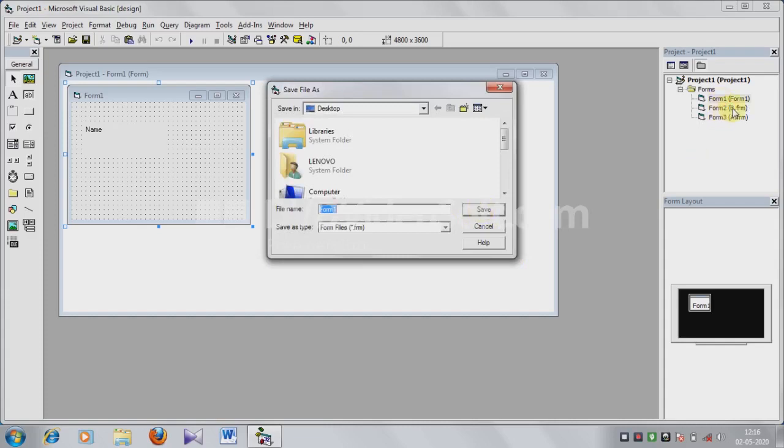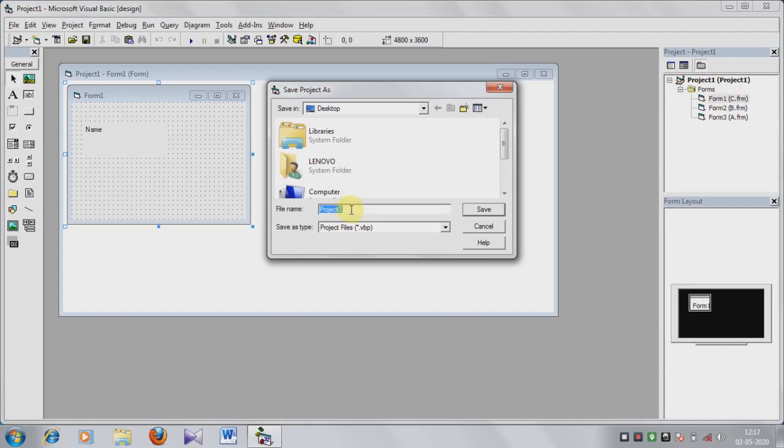See, Form2 is B dot frm, and at last Form1, suppose C, and then save. Form1 name is C dot frm, and then at last, after saving all forms within your project,